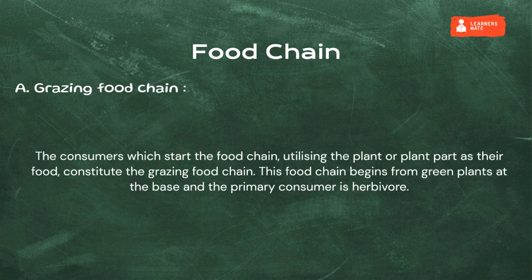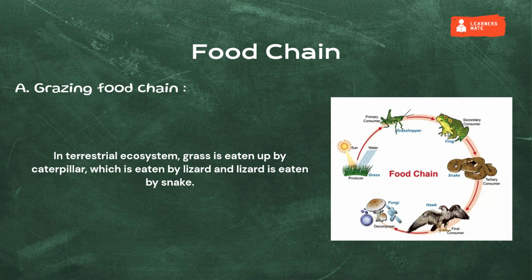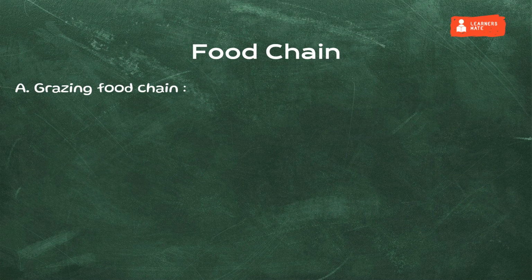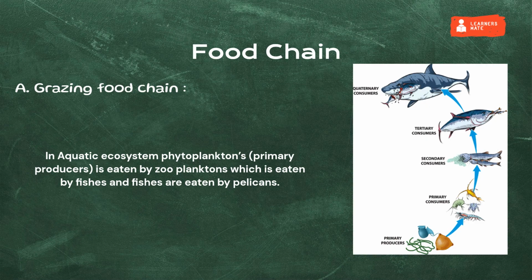The grazing food chain. The consumers who start the food chain by utilizing the plant or plant parts as their food constitute the grazing food chain. This food chain begins from the green plant at the base and the primary consumer is herbivorous. For example, in a terrestrial ecosystem, grass is eaten by caterpillar, which is eaten by lizard, and lizard is eaten by snake. In an aquatic system, planktons are the primary producer, eaten by the zooplankton, which is eaten by fish, and fish are eaten by pelican.